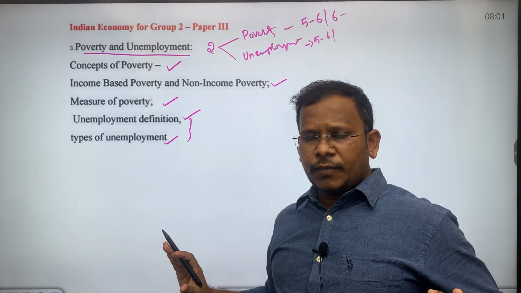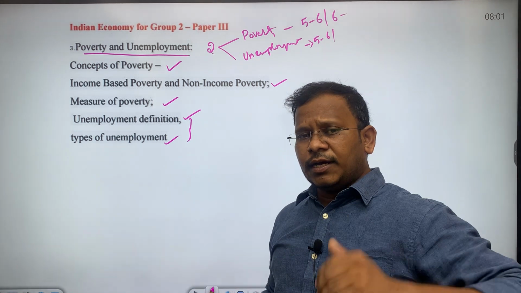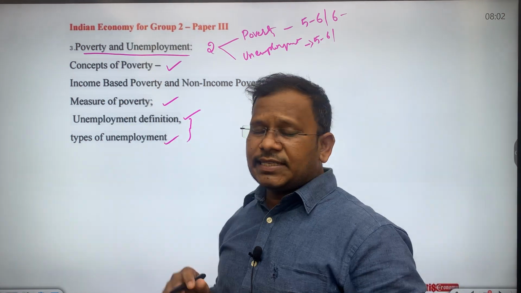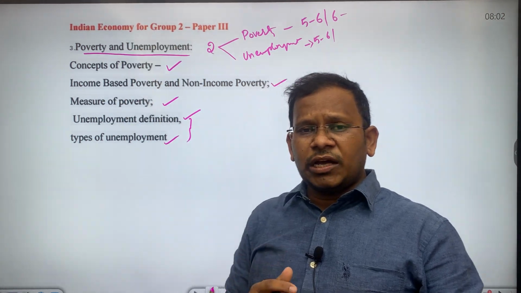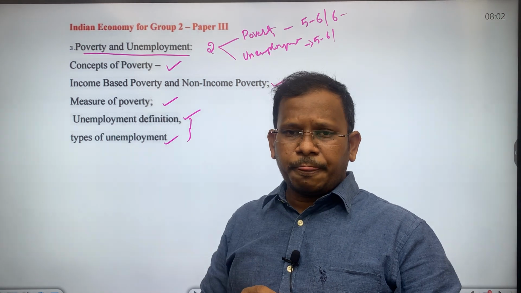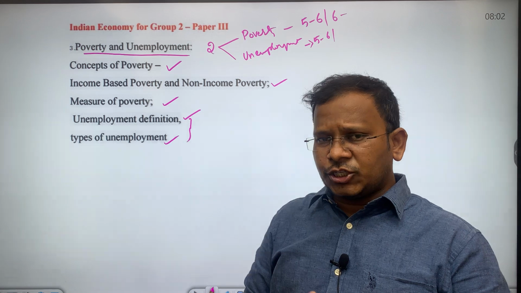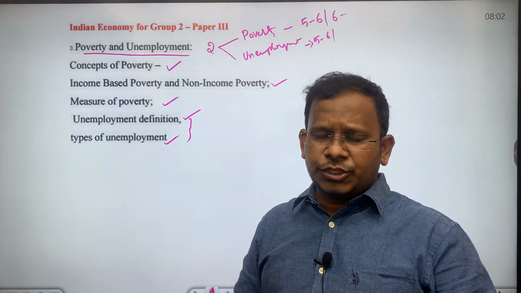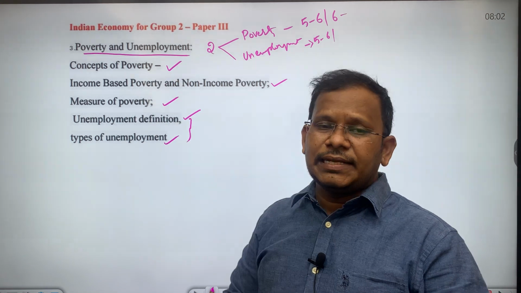That's it. Even if you observe the previous year questions of all these chapters, the questions are very basic in nature. If somebody understands the conceptual orientation of poverty and unemployment, they can answer any question as far as the third chapter is concerned.